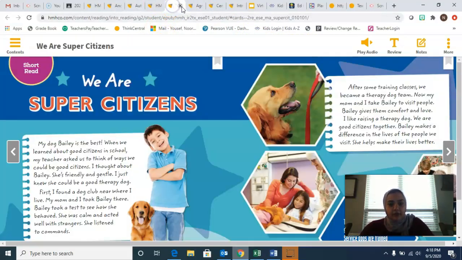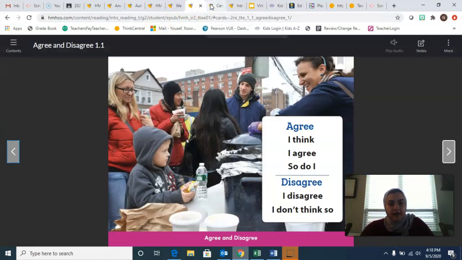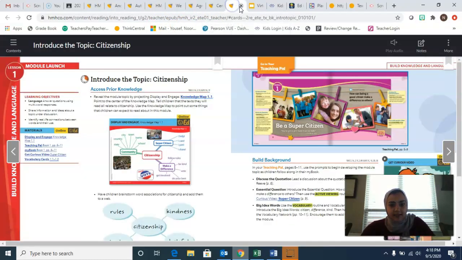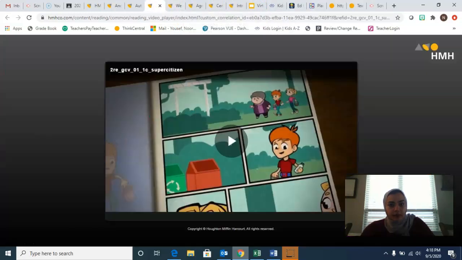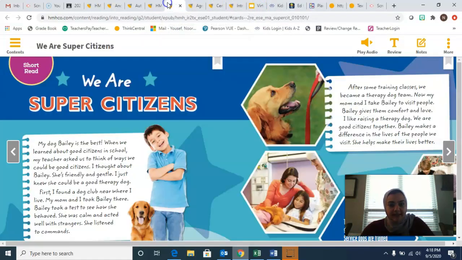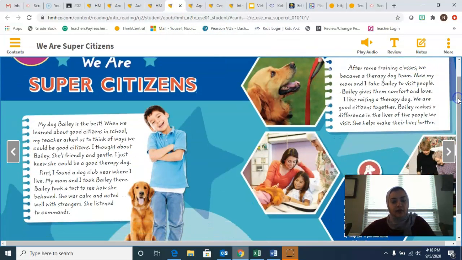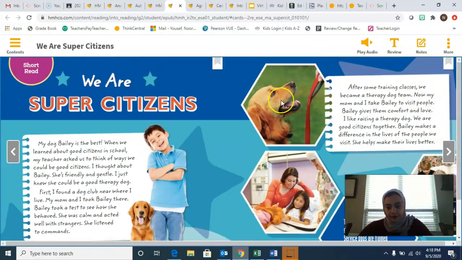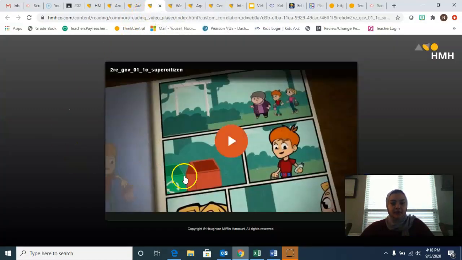What we're going to read about is, just a second, it's one of these tabs. Basically super citizens. Oh, here it is. We are super citizens. All right. So first we talked about what a citizen is. A citizen is somebody that's loyal to their country or their state or that place. Right. So before we read the story, let's watch this video, Super Citizens.